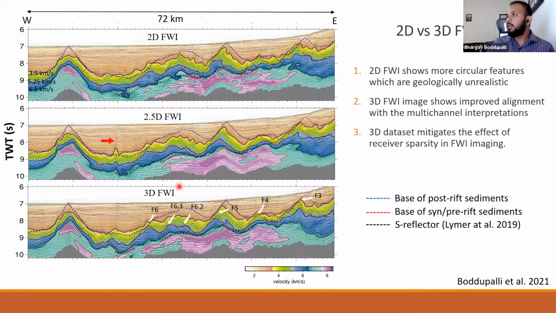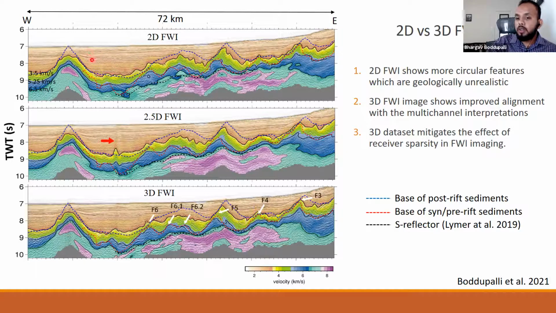So now the comparison between 2D and 3D FWI. In general, the difference between 2D and 3D imaging is not so large in the case of very closely sampled data sets. But in the case of a sparsely acquired data set, like in this study with very large OBS spacing, the difference can be noticeable or significant.